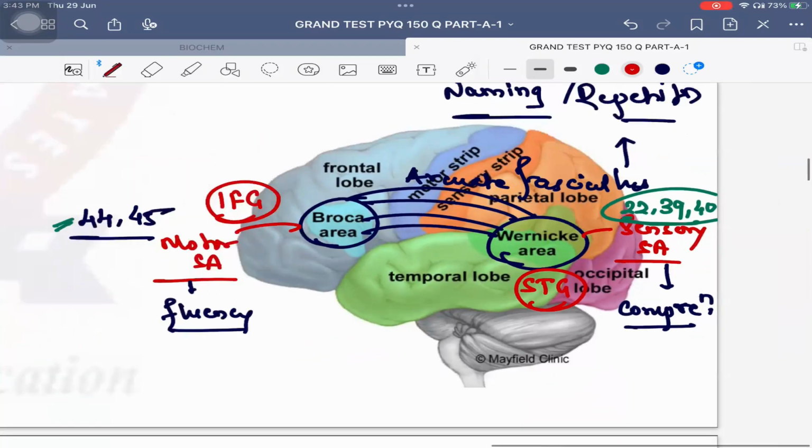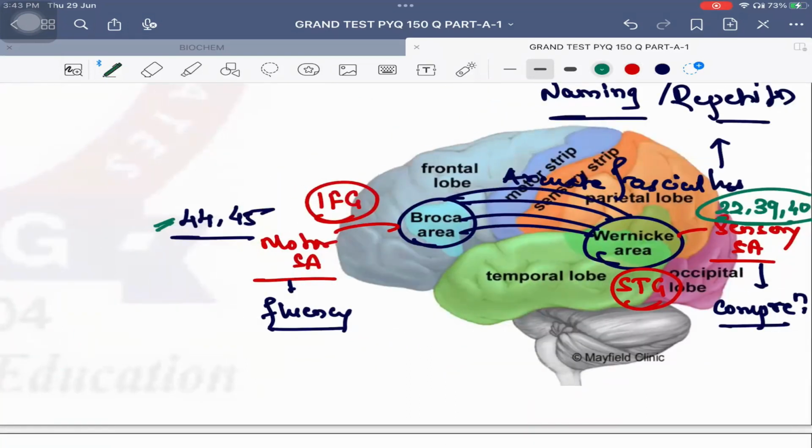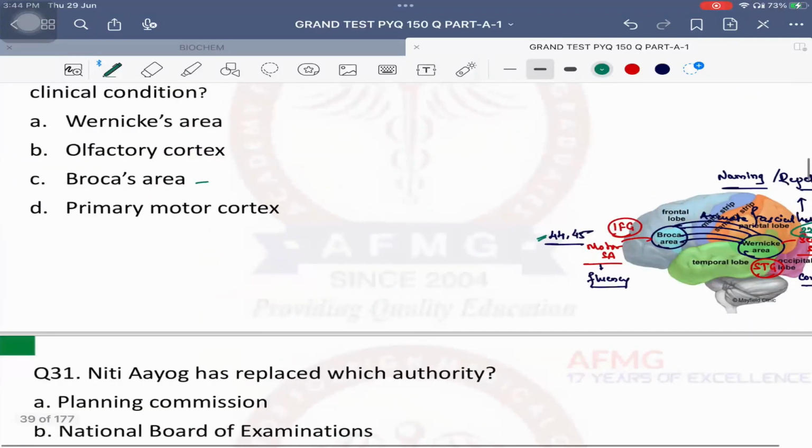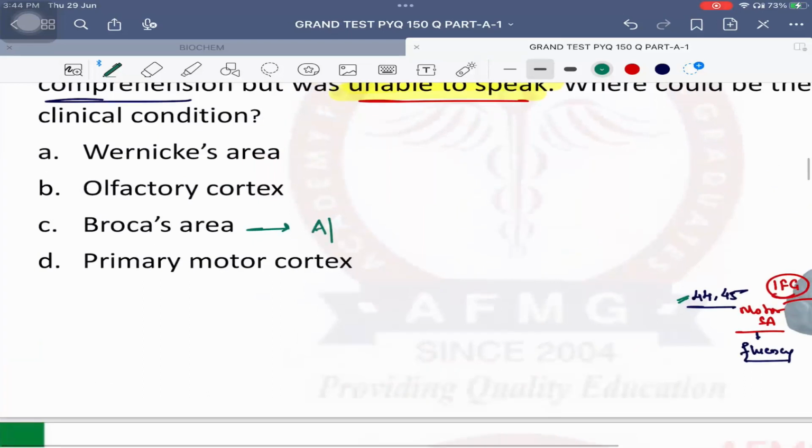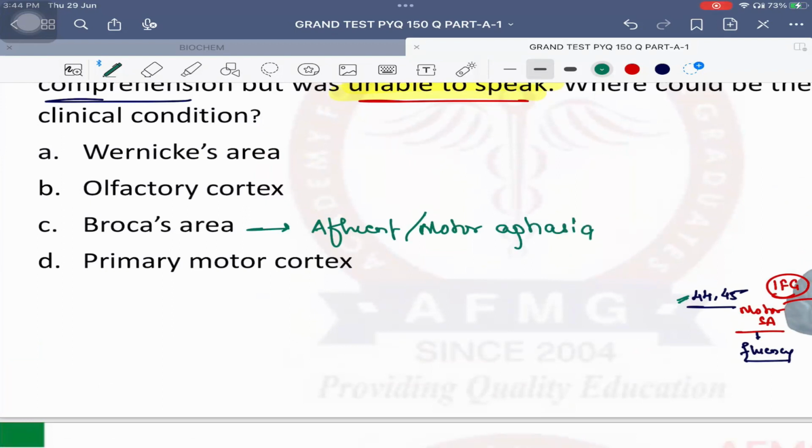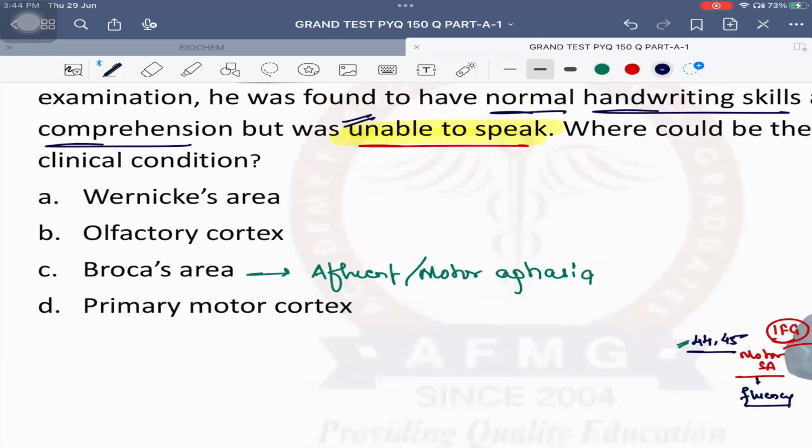Now if there is damage to the Broca's area, will you be able to speak? No. Okay, definitely the fluency of the speech will be affected. So if there is Broca's area damage, you will suffer from which kind of aphasia? Aphasia, that means you are not able to speak. Fluent or non-fluent aphasia? Definitely you will suffer from non-fluent aphasia, or you can call it motor aphasia. Here the patient is unable to speak. That means he is having damage to which region? Broca's area itself because the patient is not able to speak anything.